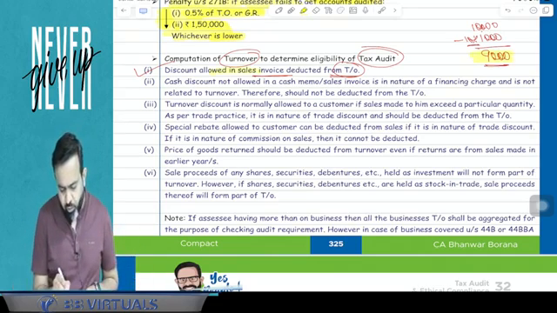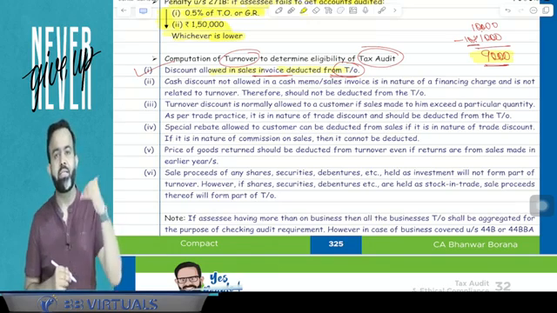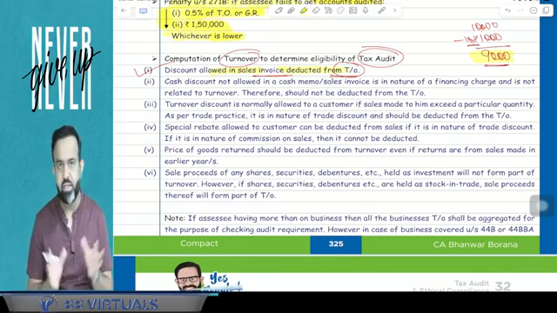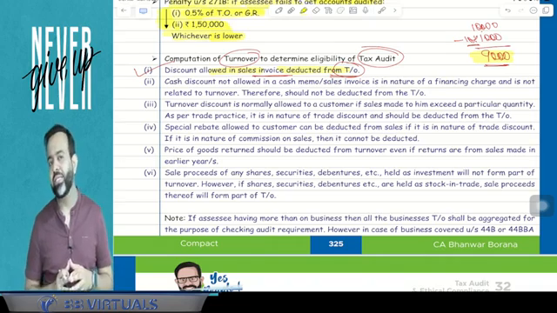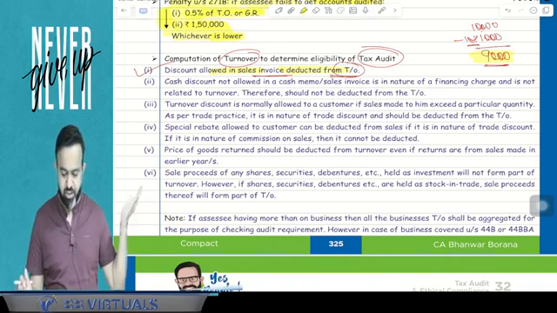So this is very simple point. Discount allowed in the sales invoice only, that is deducted from the turnover, means here in the turnover you have to consider only 9,000, not 10,000, because 1,000 is discount.